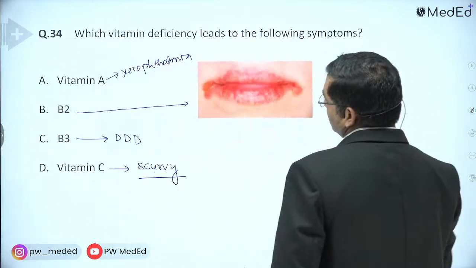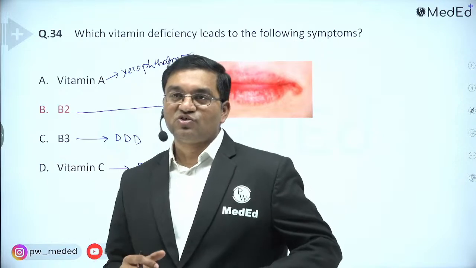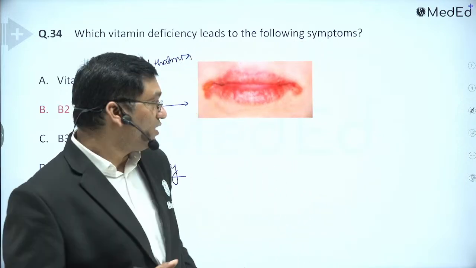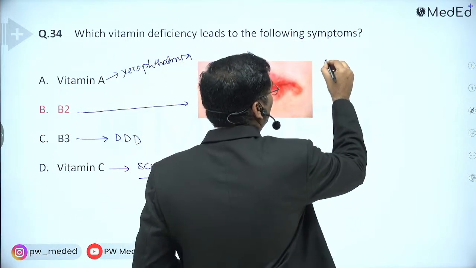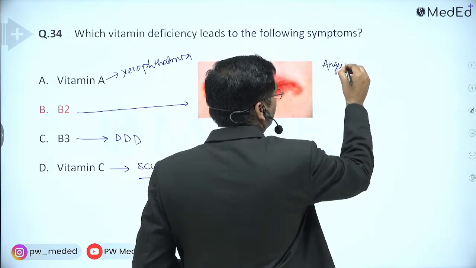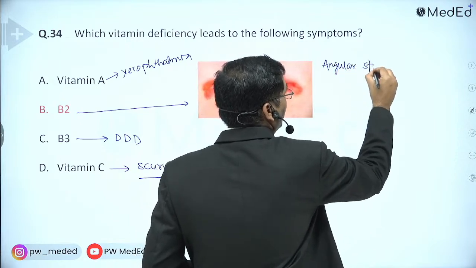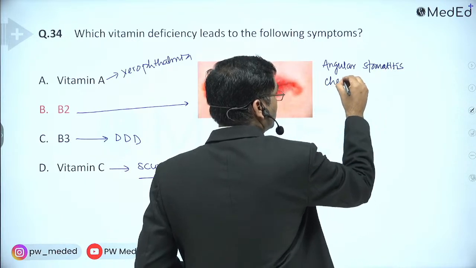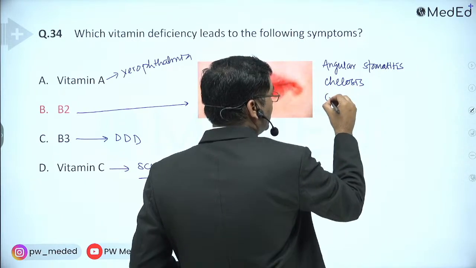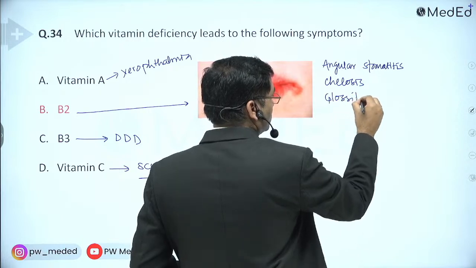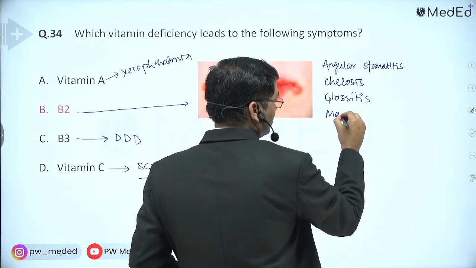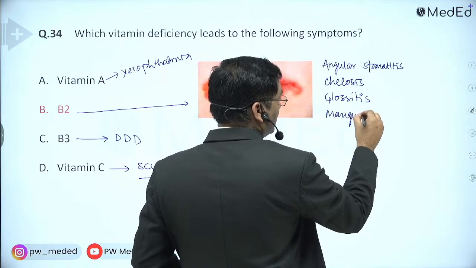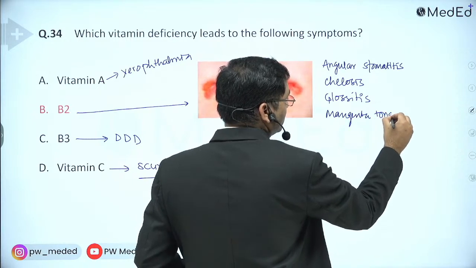What are the deficiency manifestations of B2, riboflavin? Angular stomatitis, cheilosis, glossitis, magenta tongue, red tongue.